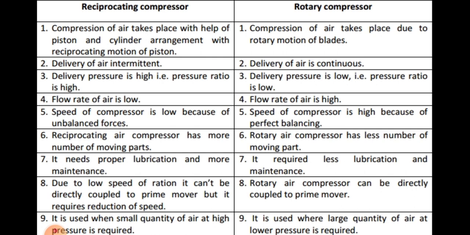And again, from the application point of view, the reciprocating compressor is suitable for what? For when a small quantity of air at high pressure is required. Means what? This reciprocating compressor is generally used when a small quantity of air at high pressure is required.